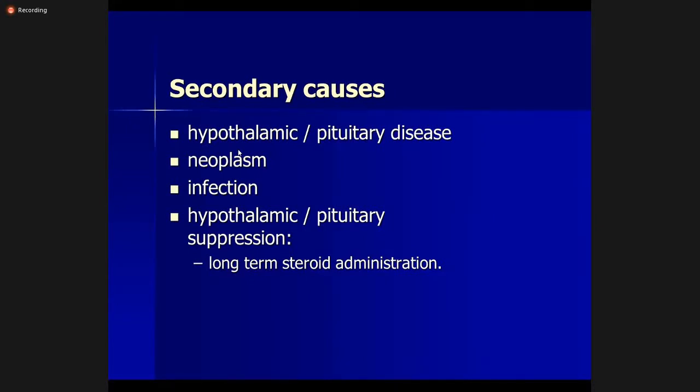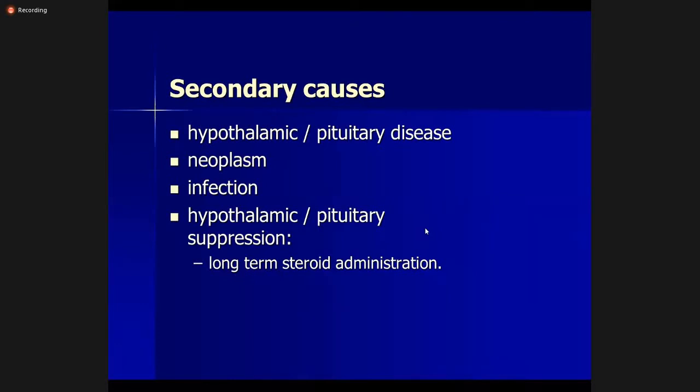There can be neoplasms or infections affecting the hypothalamic and pituitary axis, which cause suppression of the releasing hormones and low secretion affecting the adrenal glands.